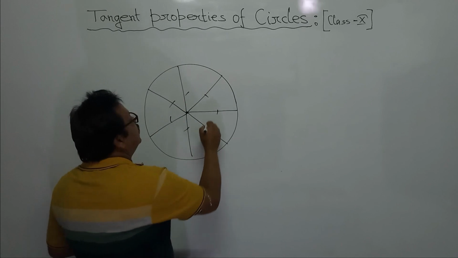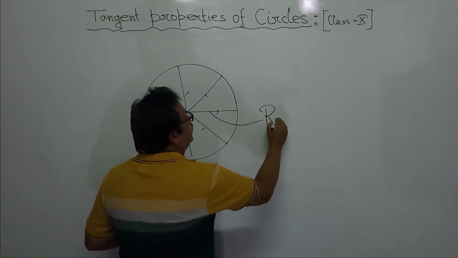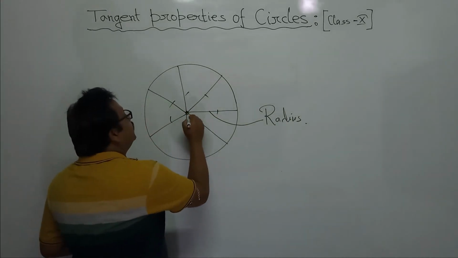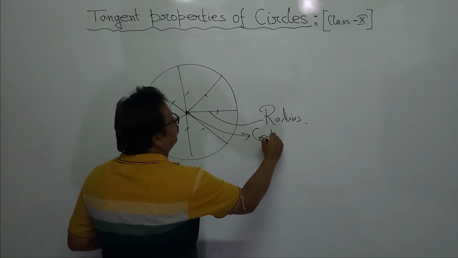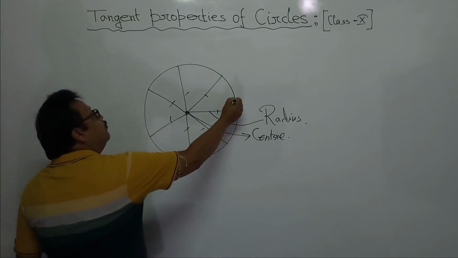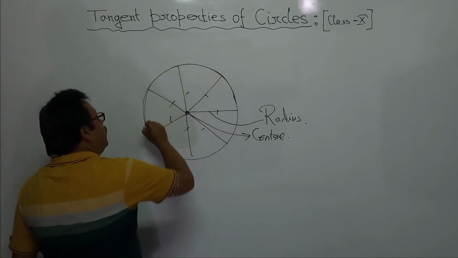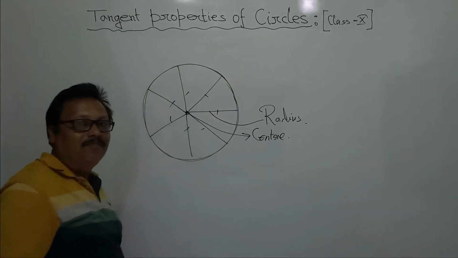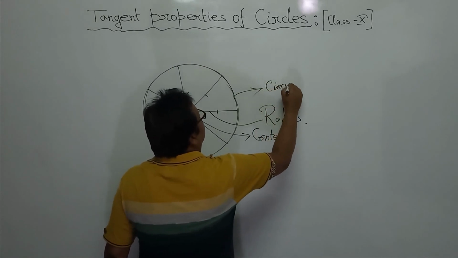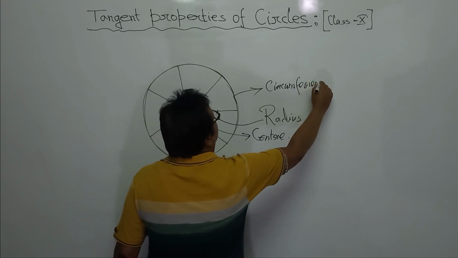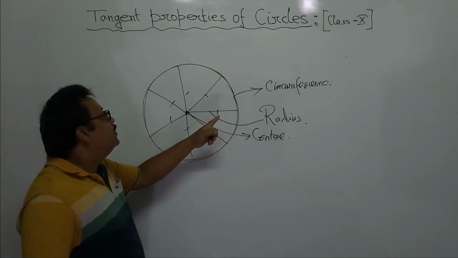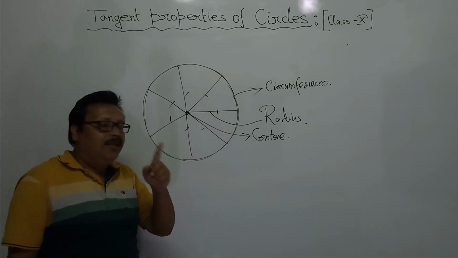This fixed distance is called the radius. And the fixed point is called the center of the circle. And the moving path, that is the locus of that point, is called the circumference of the circle. Circumference is nothing but the boundary of the circle. It is a special name for the circle only.